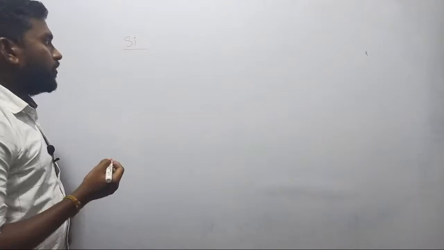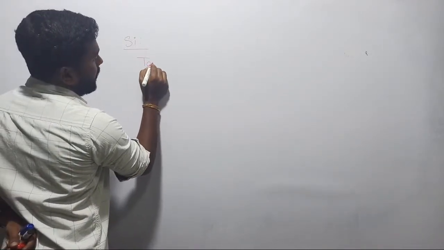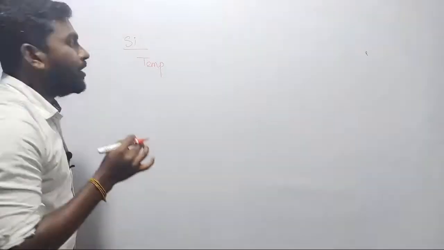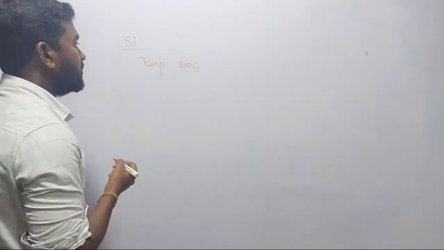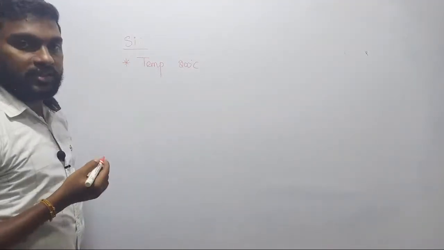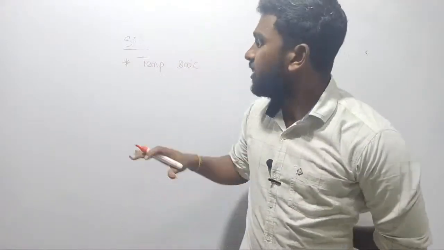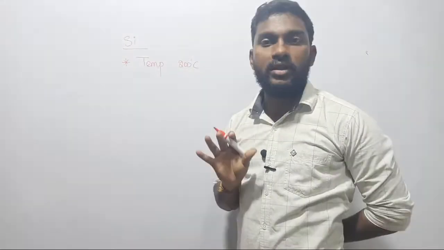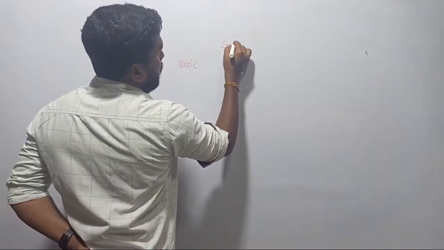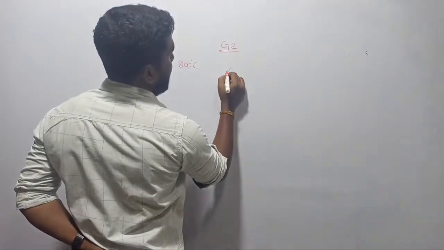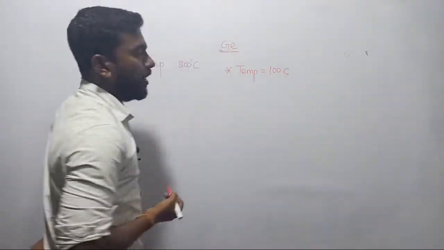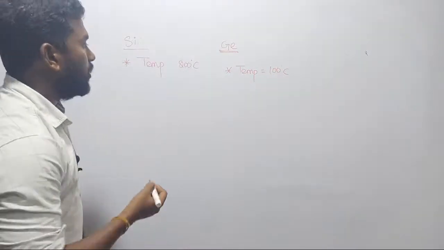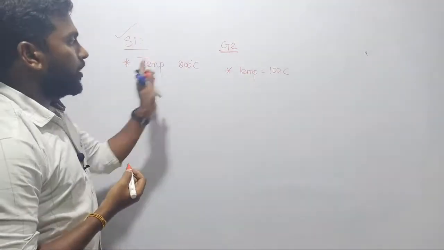Let us discuss silicon material. First, I need to talk about the temperature range of silicon. The withstanding ability of silicon is 200 degrees Celsius. It means up to 200 degrees Celsius there is no issue with silicon; it will accept the temperature and won't change its property. Whereas for germanium, the temperature withstanding ability is only 100 degrees Celsius. So when comparing these two materials, priority will always be given to silicon from the temperature point of view.